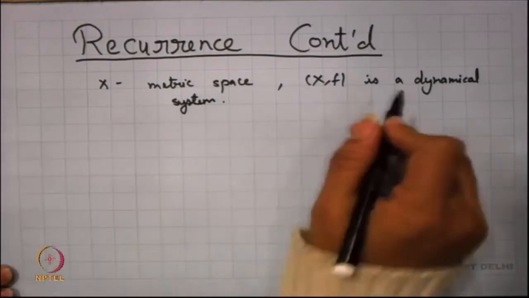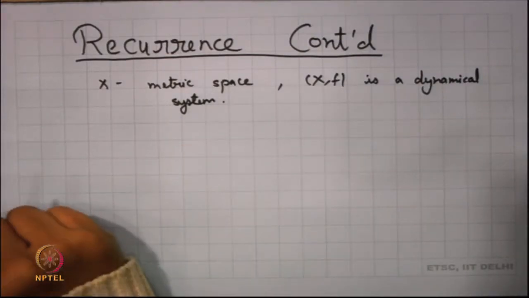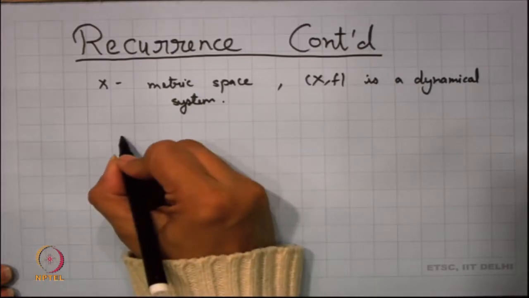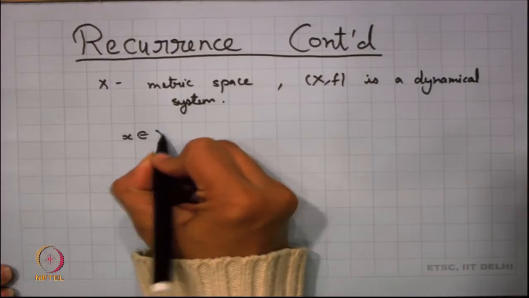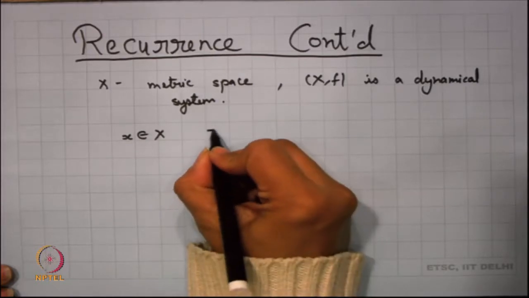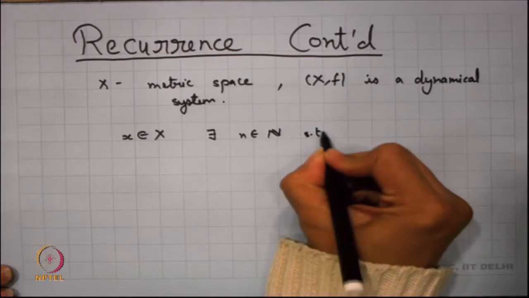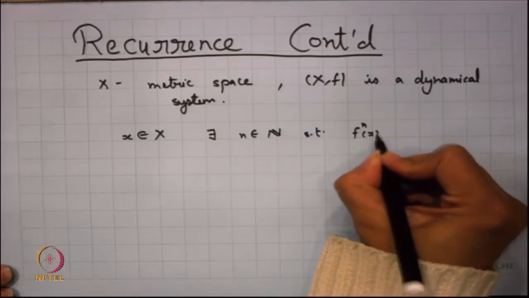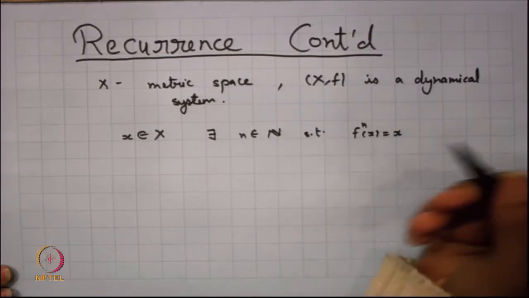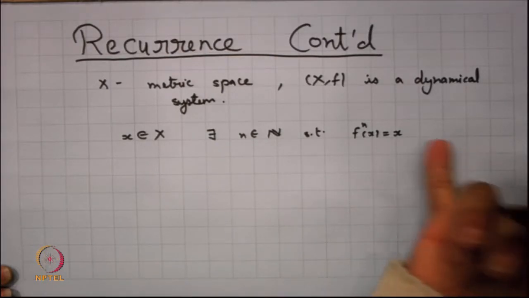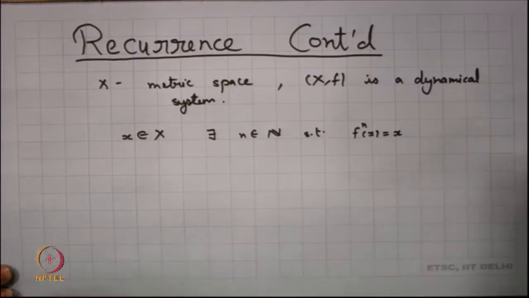So, with these preliminaries, we have already seen the concept of a periodic point. We say that if there is a point x in X for which there exists an n in N such that f^n(x) is equal to x, then we say that x is a periodic point, and the least such n which satisfies this is called the period of x.